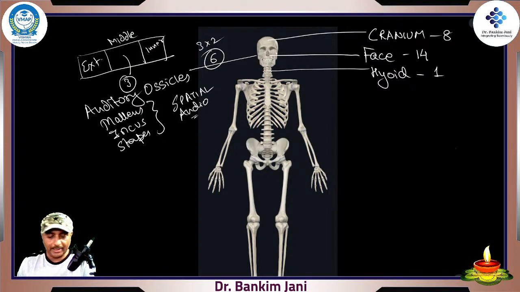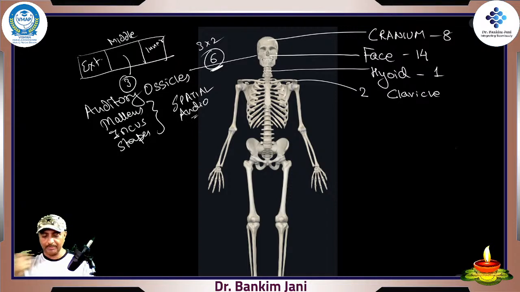All right, so hyoid bone. Here it is: 6 bones which are auditory ossicles, 8 cranial, 14 facial, 1 hyoid. Moving on to these 2, which are the clavicles, right? 2 clavicles. Just by looking, you'll immediately come to know, that's the only bone which is horizontal. Rest of the bones are longitudinal. These 2 bones are horizontal, but very vital. Put a star, because whenever you are weightlifting, whenever you are punching, it is this bone which is keeping your hand on one side.